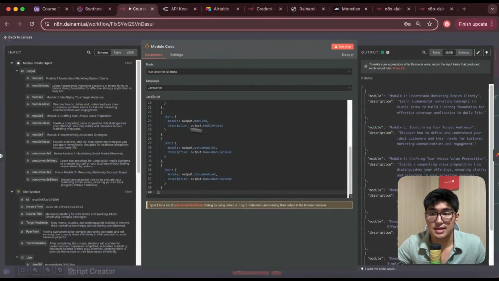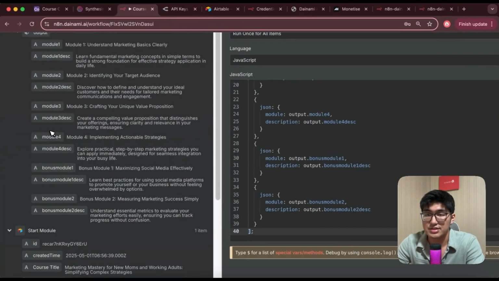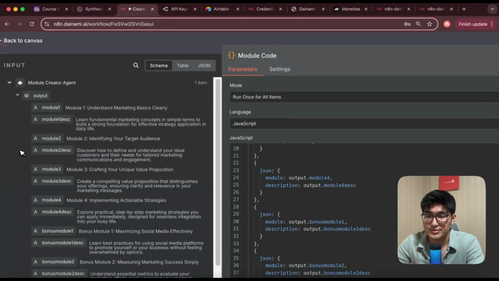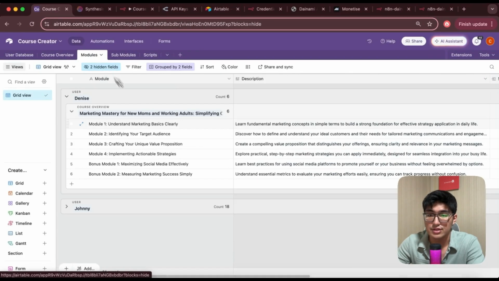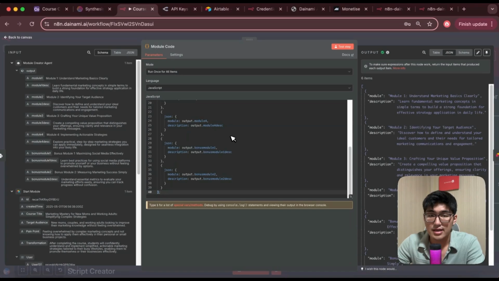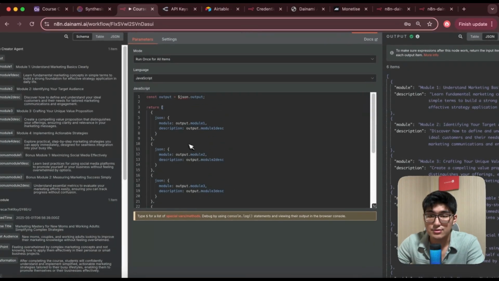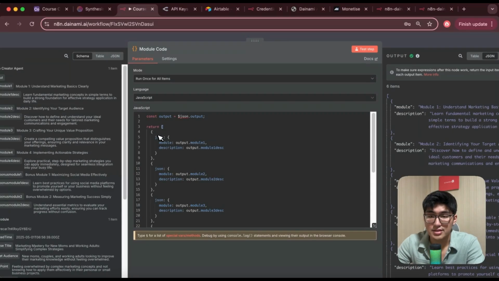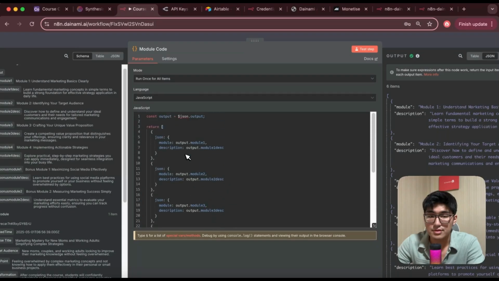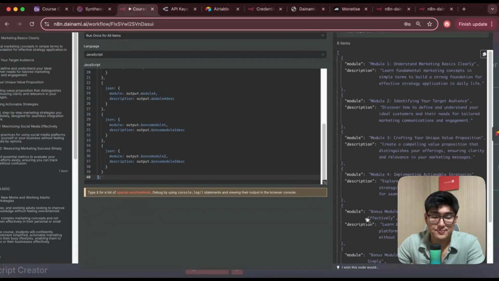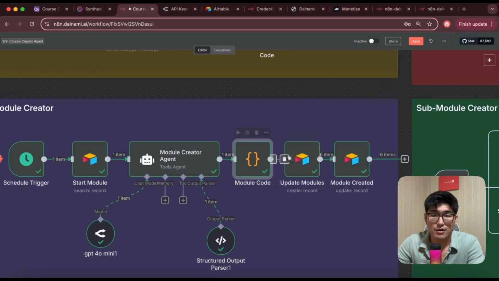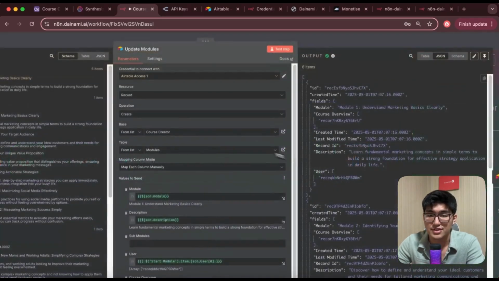What this code does is that because we have all of this information generated for us from the module creator agent, we want to be able to map them one by one into the Airtable over here, so that we have all of them mapped accordingly nicely like this. Once again, I created this code using ChatGPT to assist me, and what I do is map them into this JSON format where it's all under one specific item group, and the output will be something like this: module description, same name over here, and this will automatically help Airtable to map all of them when we update into Airtable.